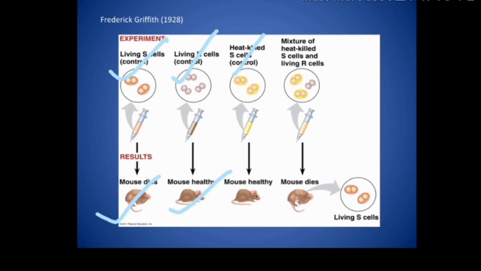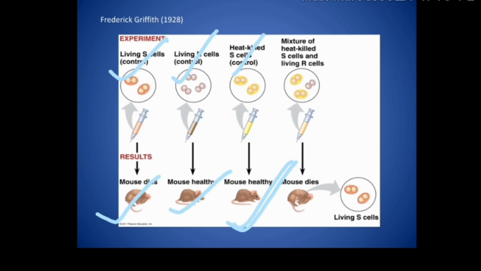Now what do you guess? If bacteria which has already died is injected into the mice, will the bacteria be able to cause pneumonia? No. Right. Because the bacteria is already dead. So when he injected heat killed S strain in mice, he observed the mice was healthy, mice alive. As per expectation, mice was alive, obviously.